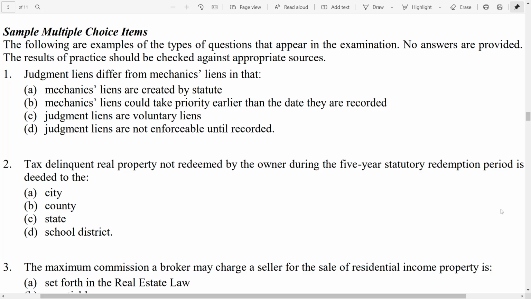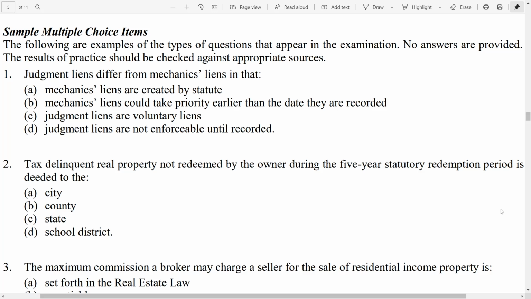So that is true. The mechanics liens can take priority earlier than the date that they are recorded, depending on when the work commenced. So even if the mechanics lien was recorded after, maybe they were not paid, and so they want to now get paid for it, they could record it, but it's going to take priority from the date that the work was started. So it could then take priority before it, whereas a judgment lien cannot do that. But let's verify that C and D are not correct.